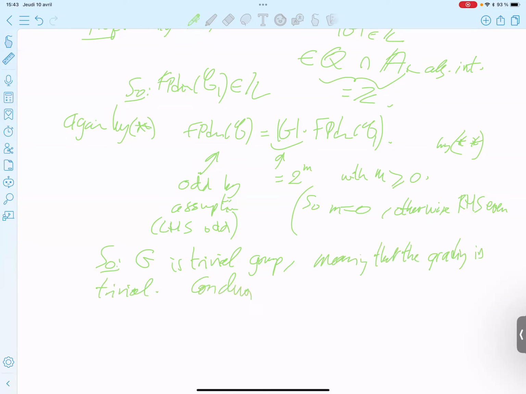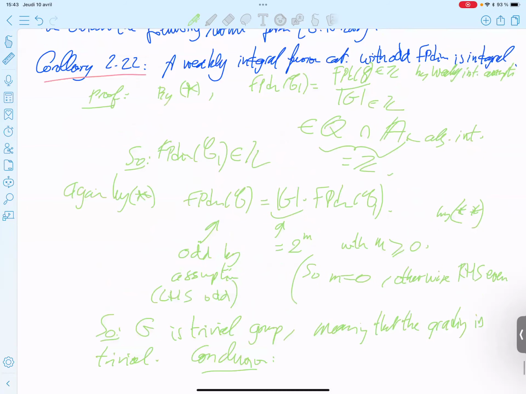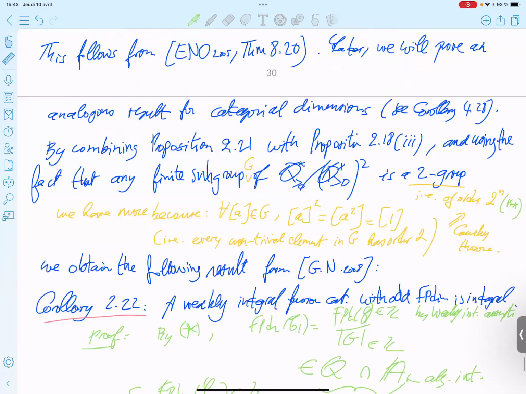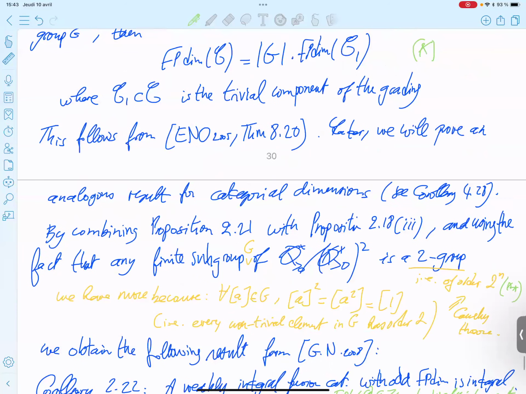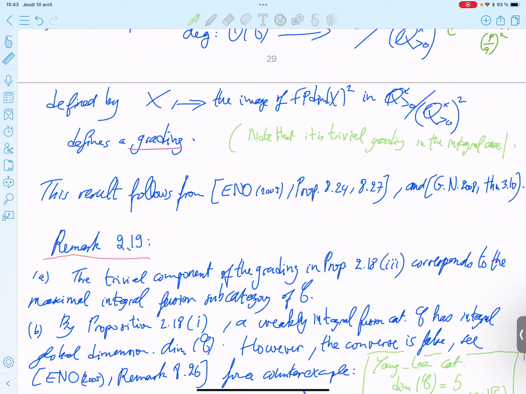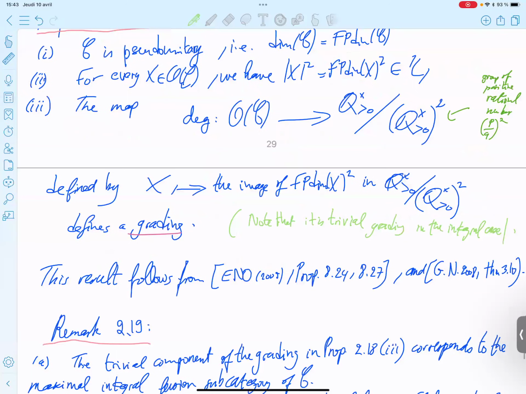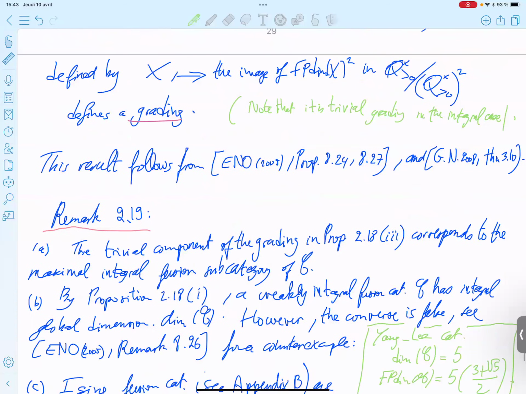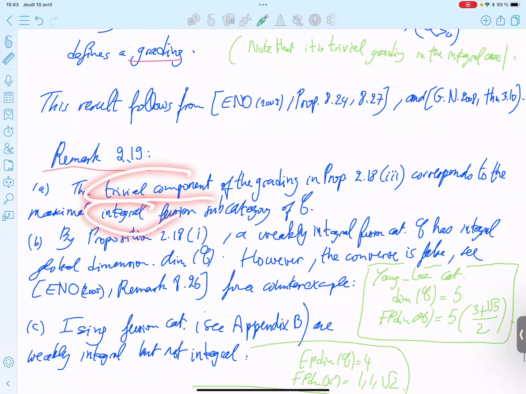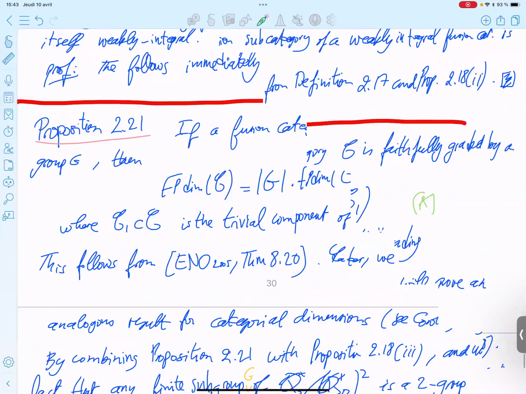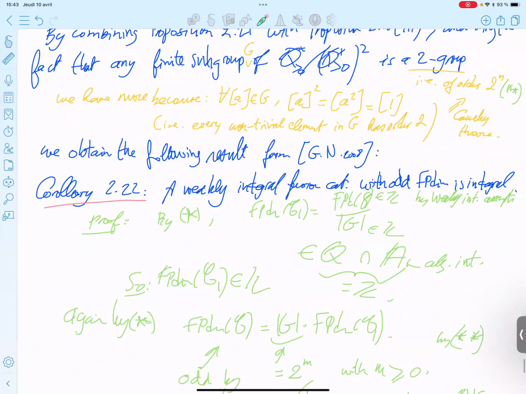Conclusion. As we wrote somewhere before, where is it? Yeah, it's written here. The trivial component is integral because the grading is trivial. The trivial component is everything.